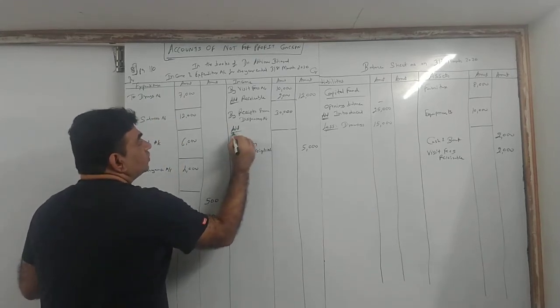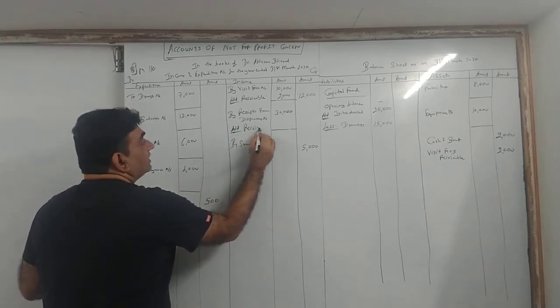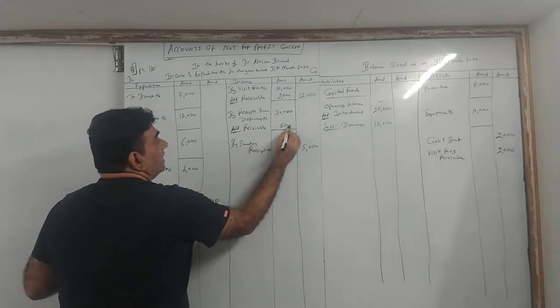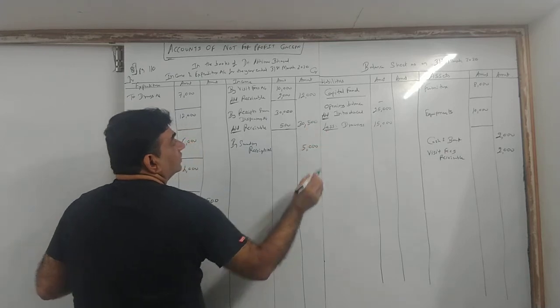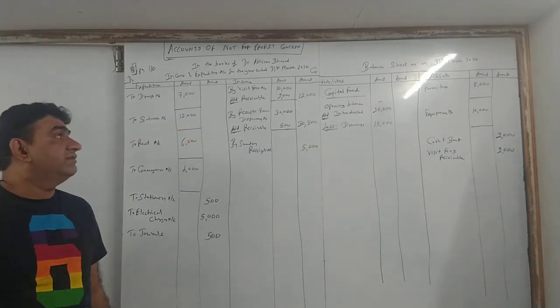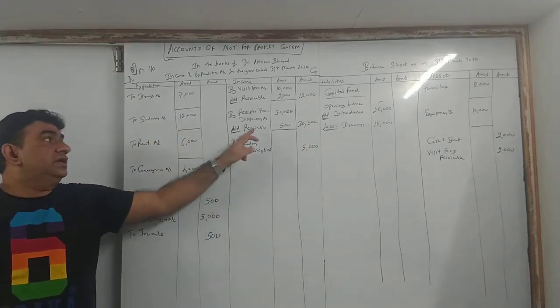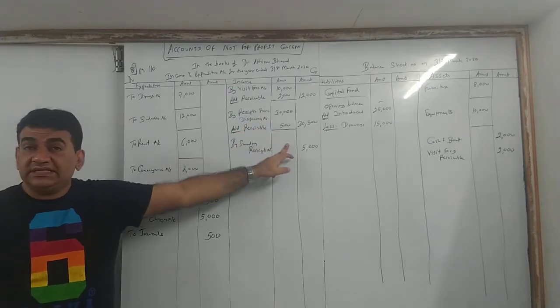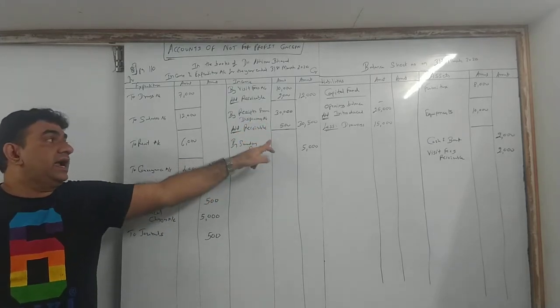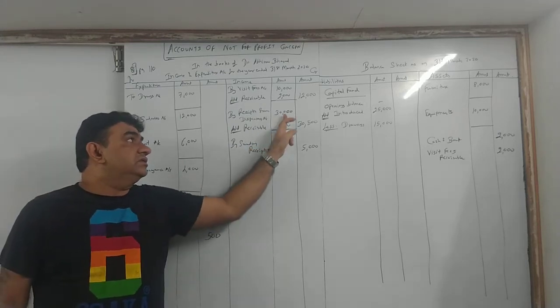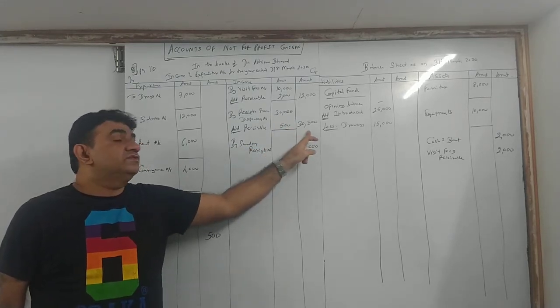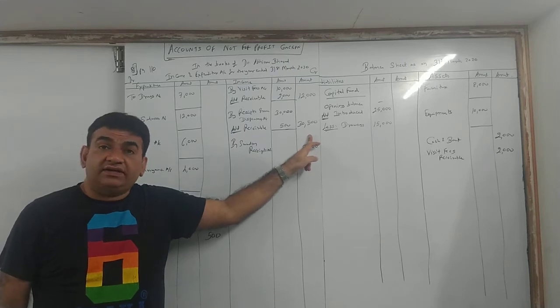So it is an income not yet received, so add receivable 500, so you get a total of 30,500. So 30,000 received from dispensary, to that add another 500 receivable, so 30,000 plus 500 gives you 30,500.